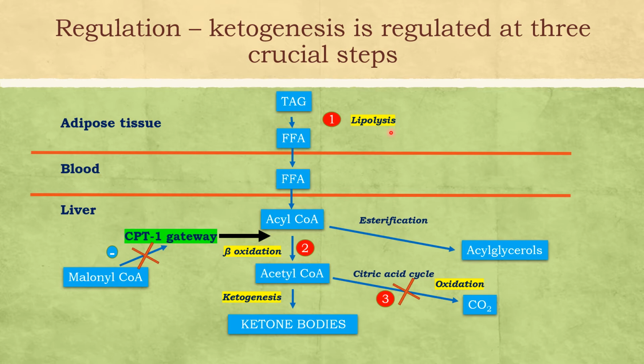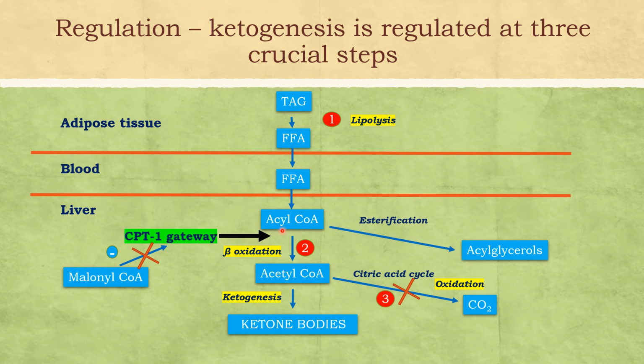So there will be increased lipolysis where there is more production of free fatty acids from stored triacylglycerols in the adipose tissue. So when there is more free fatty acid influx into the liver, they are activated to acyl-CoA.